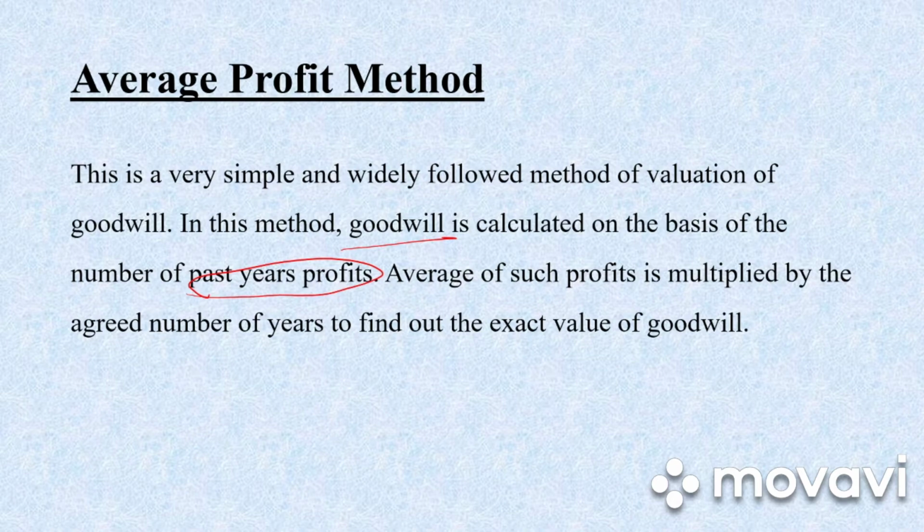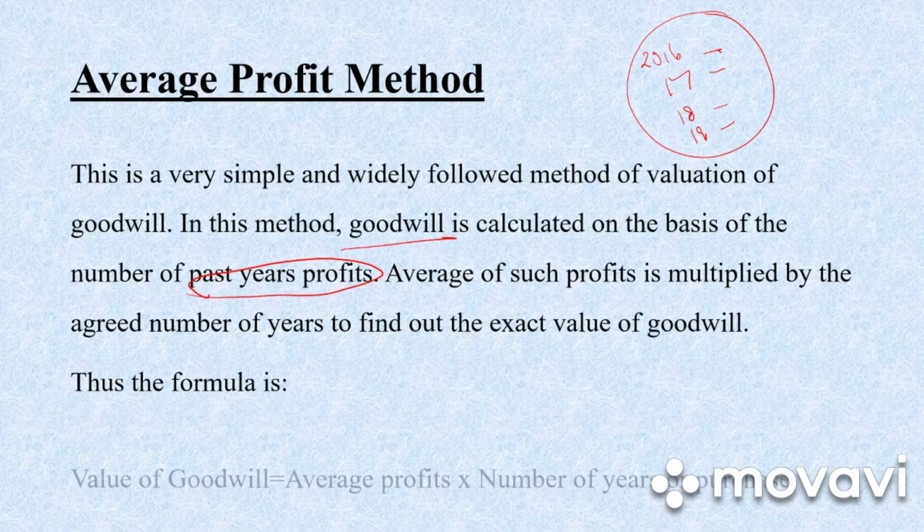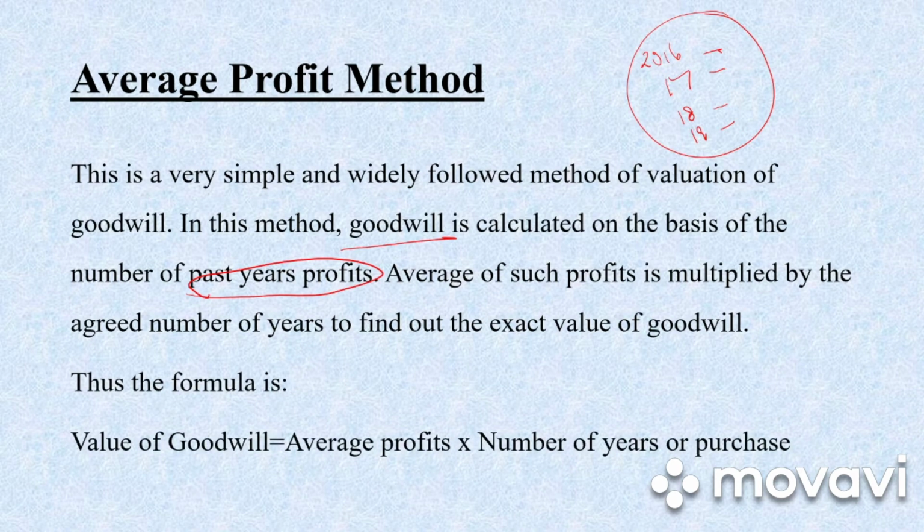So in the average profit method, they would be giving us the profits of past few years, for example 2016, 17, 18, 19. So previous years' profit will be given. So we need to find out the average profit and multiply it by the agreed number of years. So the formula is nothing but value of goodwill is equal to average profit into number of years of purchase.